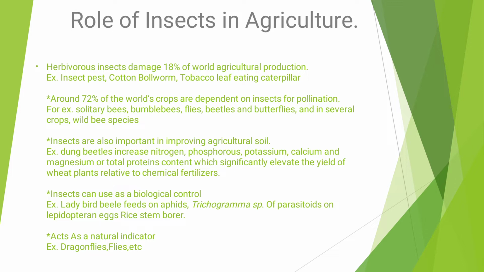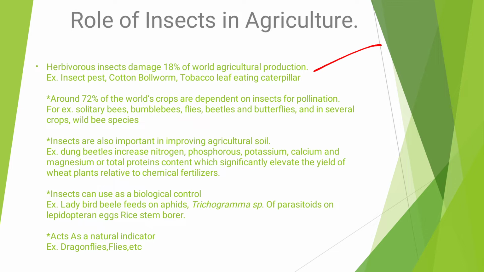In this lecture we are going to see the different insects and their particular roles in agriculture. In the very first point, herbivorous insects damage 18% of the world's agricultural production. For example, the insect pests cotton bollworm and tobacco leaf eating caterpillar.